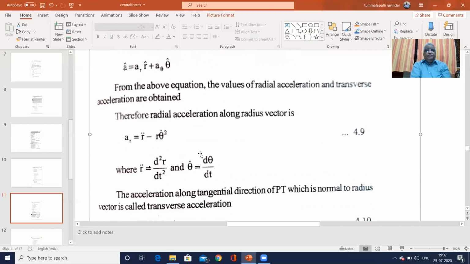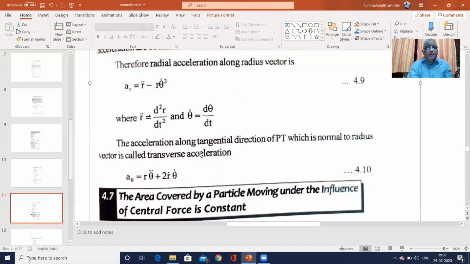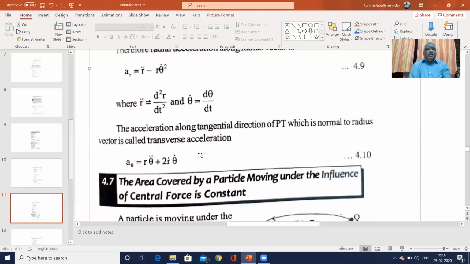The acceleration along the tangential direction PT, which is normal to the radius vector, is called transverse acceleration. So a theta is equal to r theta double dot plus 2 r dot theta dot.